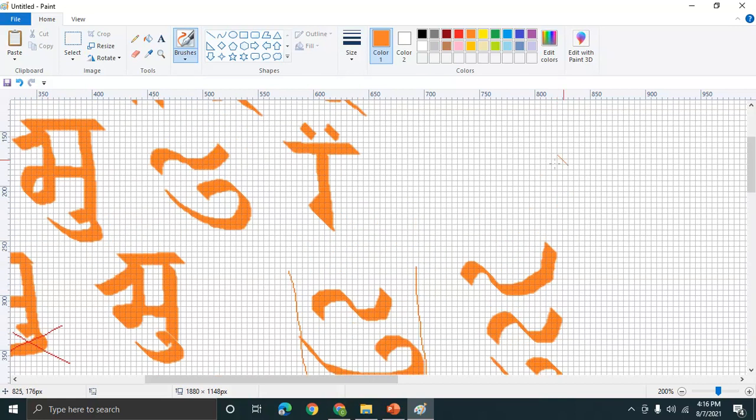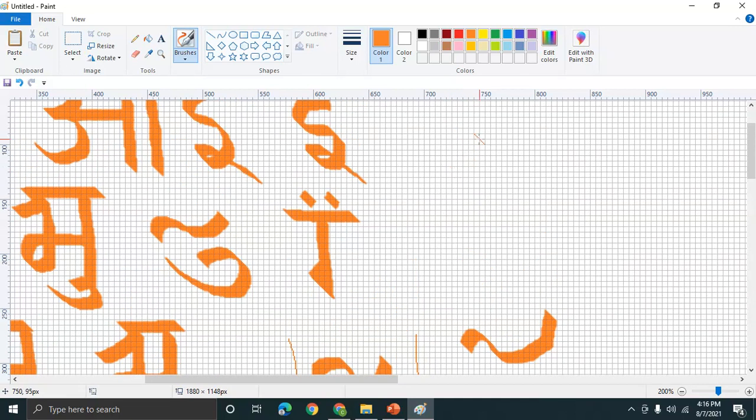Then E, I think everybody was okay on that. Just one important point on E: there are two ways to draw it. You can do this, or it can be even this. What I mean to say is, it can be a triangle, or it can be done this way also.